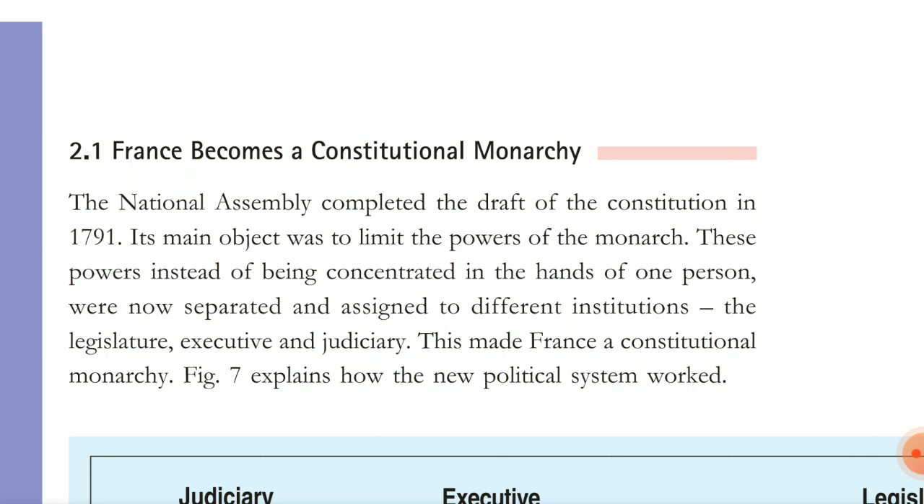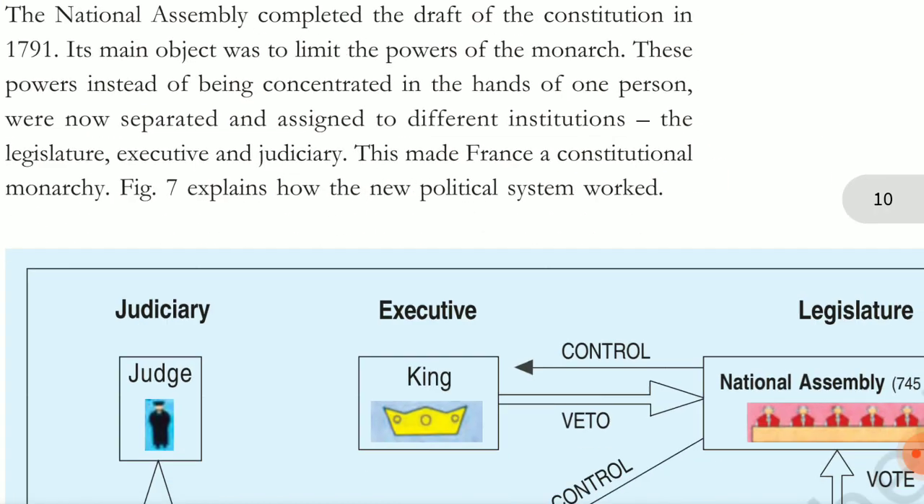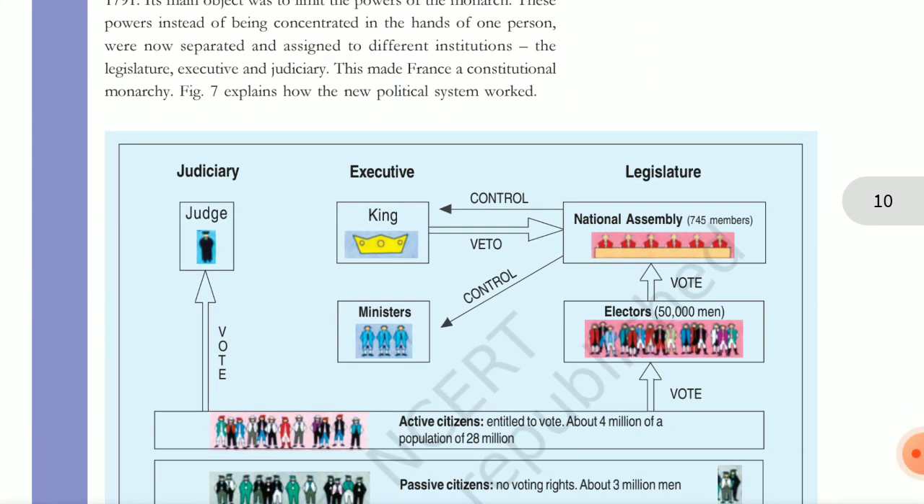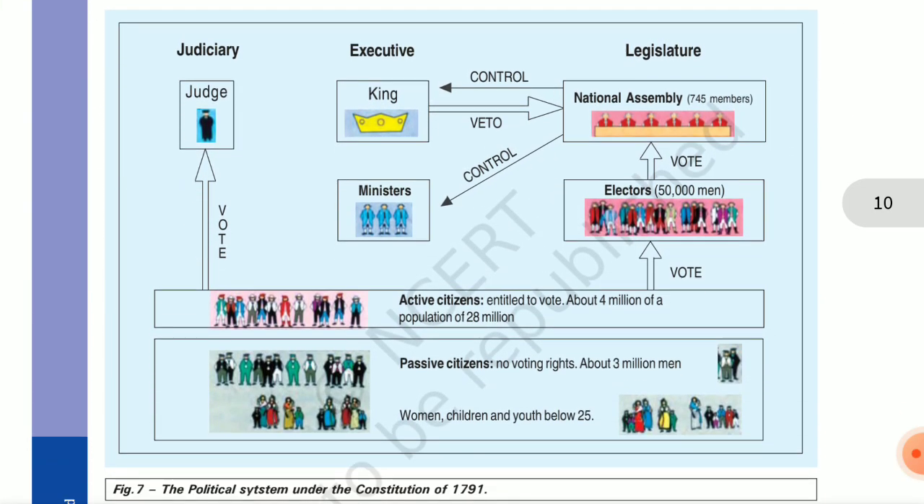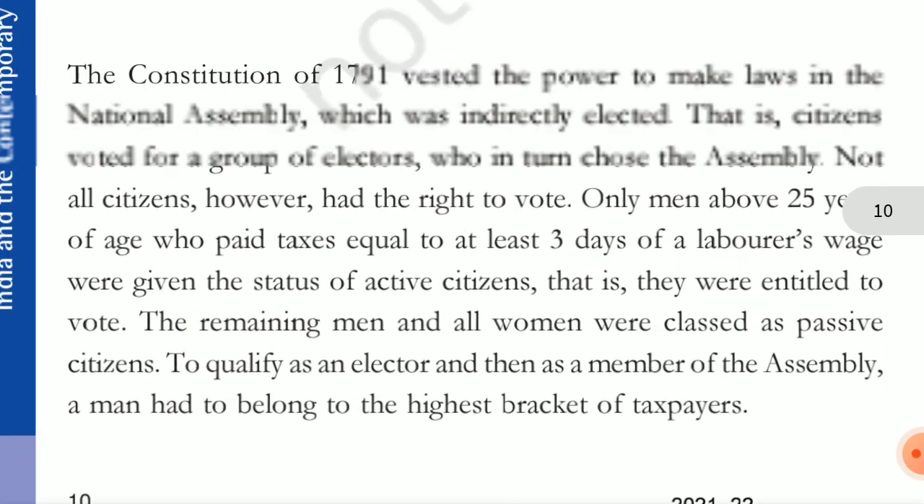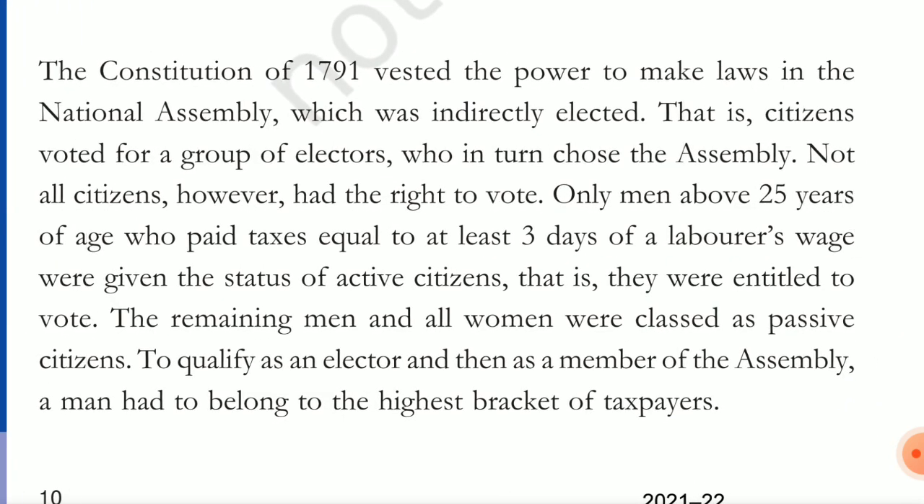It was divided into three, which is the constitution, executive, and monarchy, and this made France a constitutional monarchy. Okay, so how the system worked. This is a very important diagram, so make sure you go through this. The Constitution of 1791 vested the power to make the laws in the National Assembly, which was indirectly elected. This is the citizens of the group of electors who in turn choose the assembly, not the citizens.